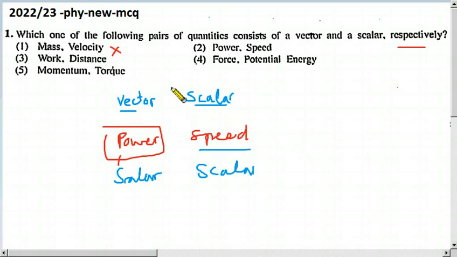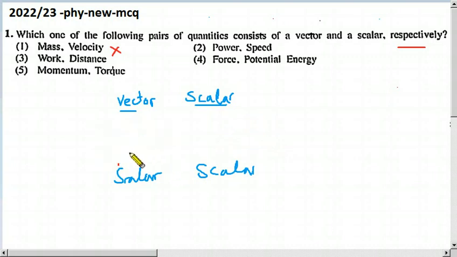Speed is just the running power of the engine. So speed has no direction. Whatever the direction, it doesn't matter, we have to increase or decrease the speed. So therefore it is a scalar. We don't consider any direction when we use speed. So therefore both are scalars here, therefore it is wrong.